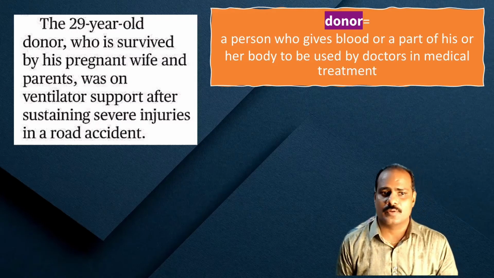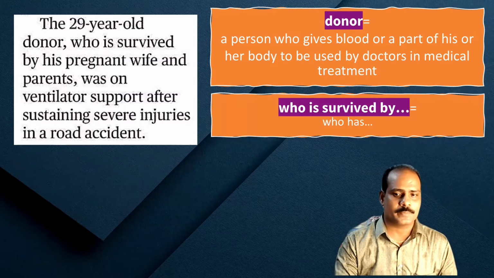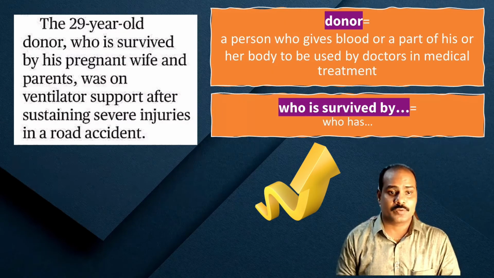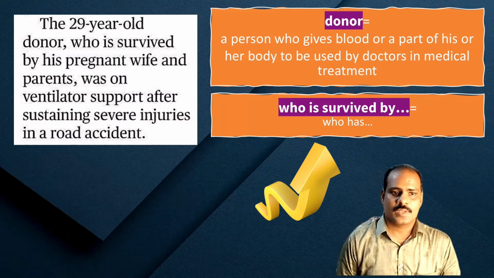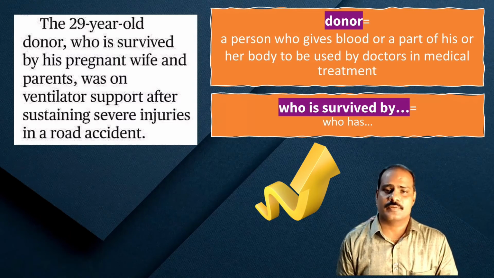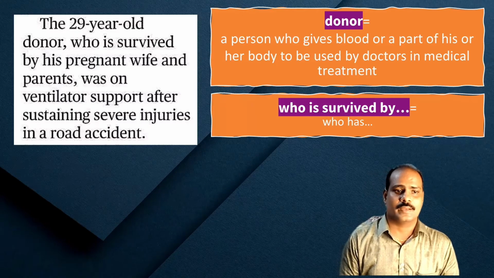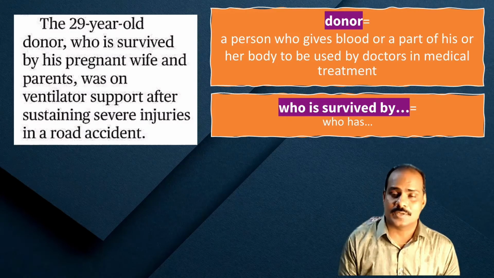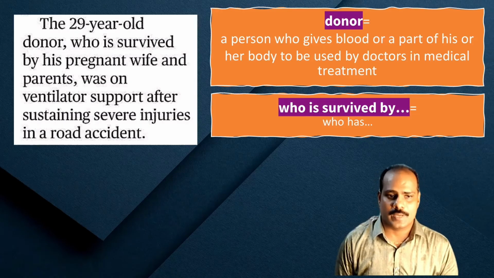Okay, who is survived by his pregnant wife. Look at this here, be survived by. So who is survived by means who has. Now this man who donated the lungs is survived by his pregnant wife and parents. It means he has a wife who is pregnant, and he has his parents. Now this man was on ventilator support after sustaining severe injuries in a road accident.